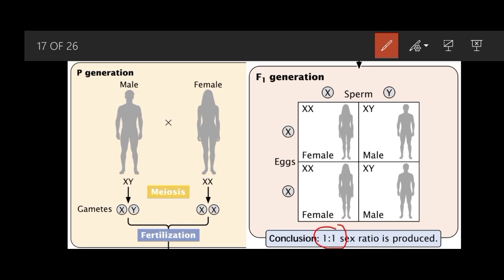So 50% are males and 50% are female. When XX is present, the phenotype will be female, and when XY genotype is present, the phenotype will be male. So there is a 50% chance for the production of female and 50% chance for the production of male.